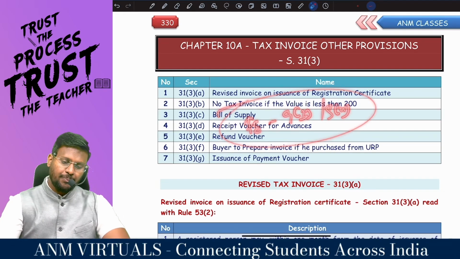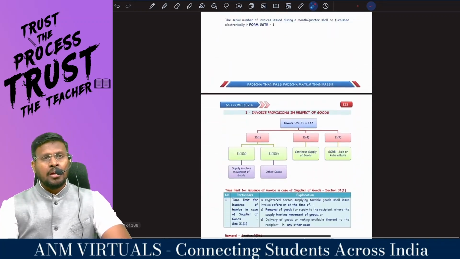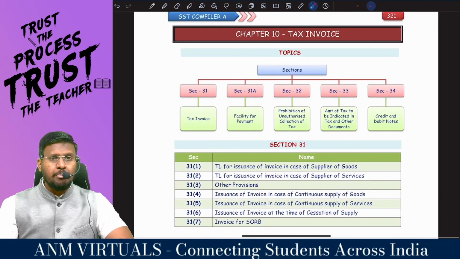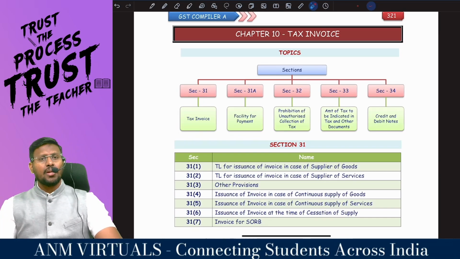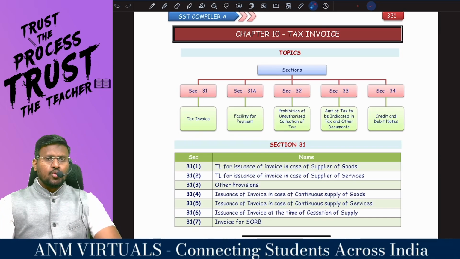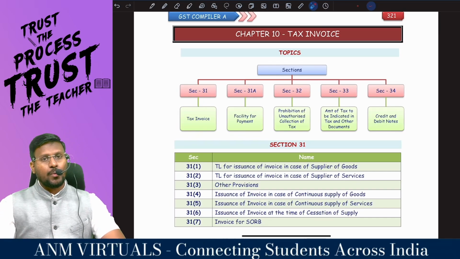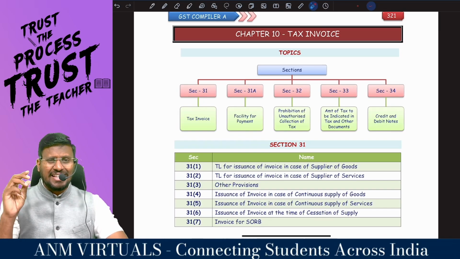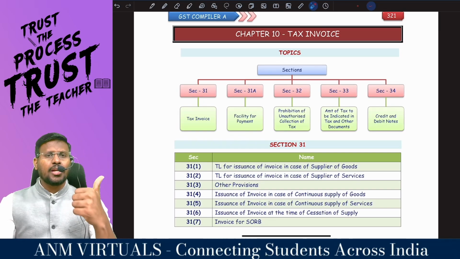Are you comfortable? So in this chapter, what we have completed till now is: supply includes all forms of supply of goods or services or both, such as sale, barter, transfer, exchange, license, lease, rental or disposal made or agreed to be made for a consideration by a person in the course or furtherance of business. If you are a supplier of goods, when am I supposed to raise the tax invoice? The answer is in 31 subsection 1, 31 subsection 4, 31 subsection 7.